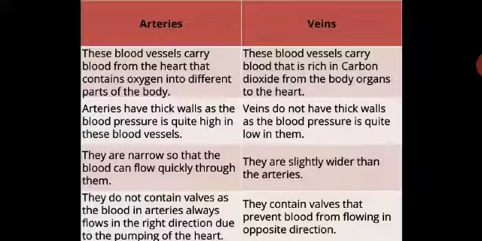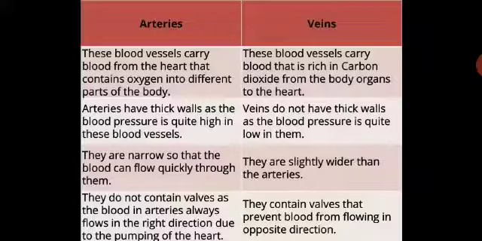Arteries have thick walls as the blood pressure is quite high in these blood vessels. So arteries have a very thick wall because the blood pressure is high, and that's why you need to have a thick wall of the arteries. Whereas veins do not have thick walls as the blood pressure is quite low in them. So the function of the artery is to carry the oxygenated, the pure blood from the heart to various parts.